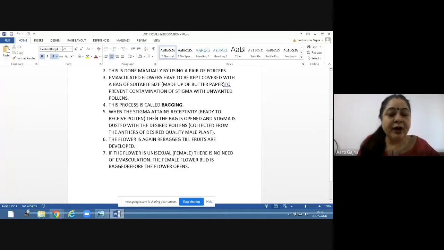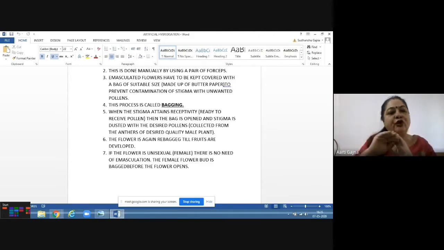When the stigma attains receptivity, that means when the stigma is ready to receive pollen, then the bag is opened and stigma is dusted with the desired pollens. That means you have to dust the pollen at the right time. Time is very crucial.